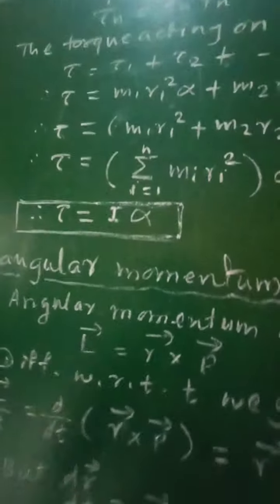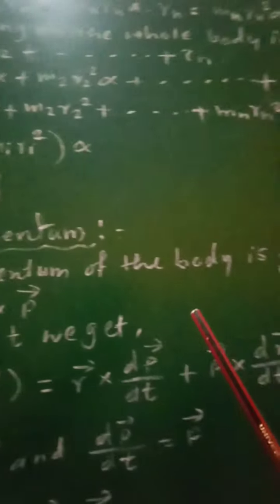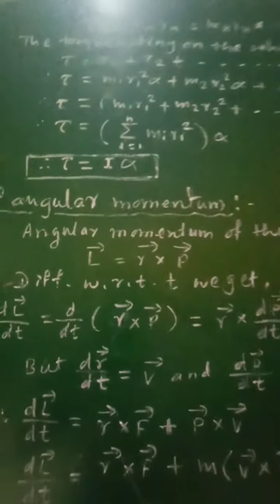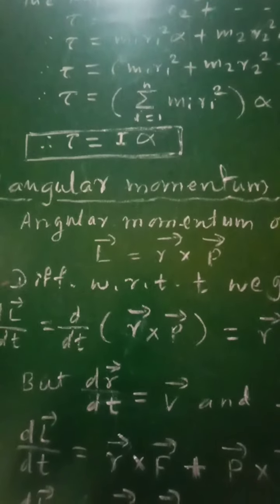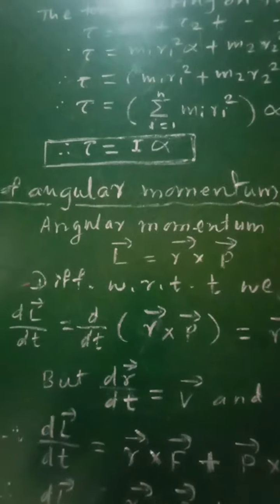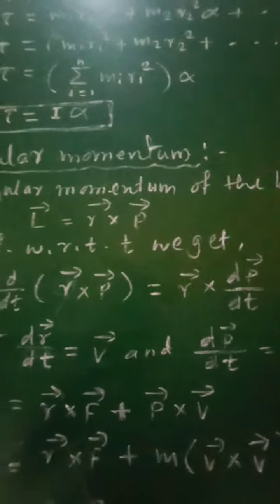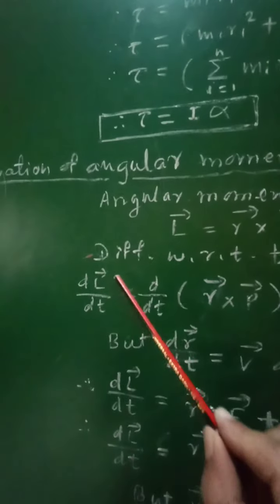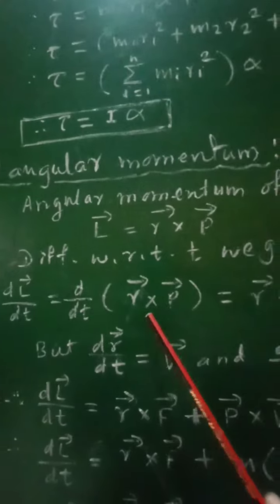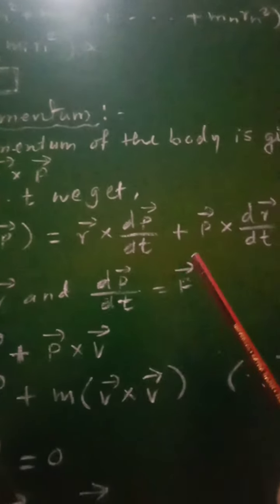The angular momentum of the body will be conserved. The angular momentum of the body is given by the expression vector L equal to vector R cross vector P. Now differentiate this equation with respect to t, so that we will get dL by dt equal to d by dt of R cross P. So that will be written as vector R cross dP by dt plus vector P cross dR by dt.